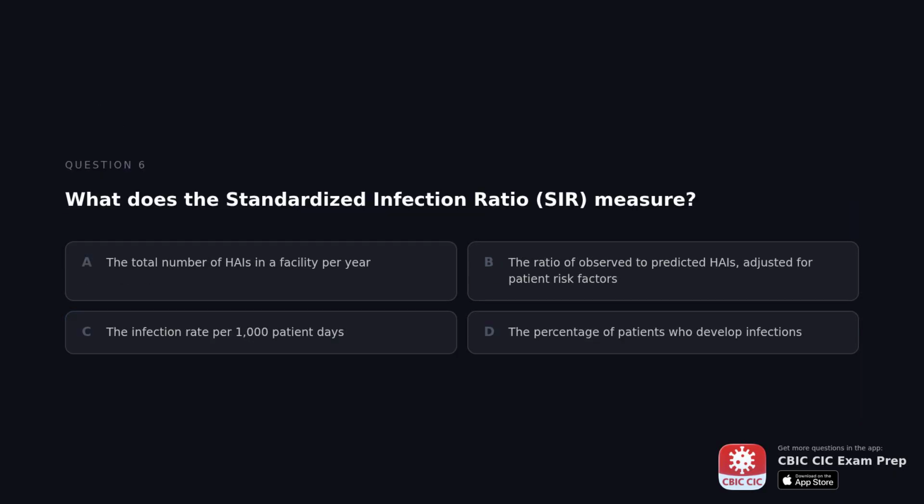What does the standardized infection ratio (SIR) measure? A. The total number of HAIs in a facility per year. B. The ratio of observed to predicted HAIs, adjusted for patient risk factors. C. The infection rate per 1,000 patient days. D. The percentage of patients who develop infections.